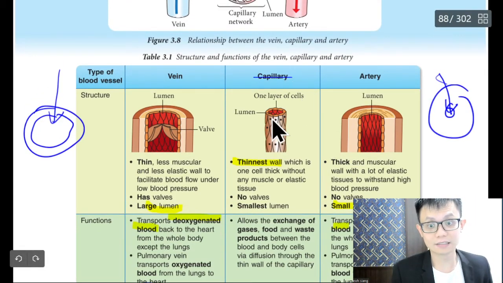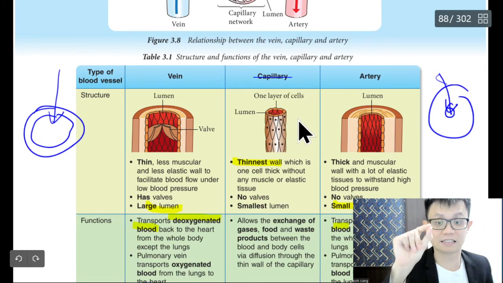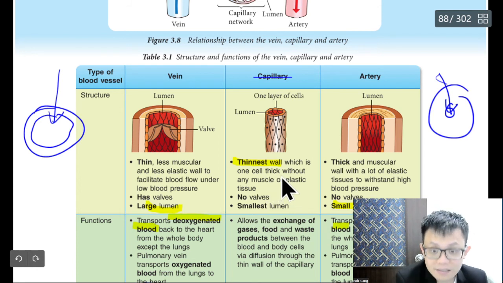Capillary is one layer of cell thick. Capillary cell is the thinnest cell. Okay, so that's it.